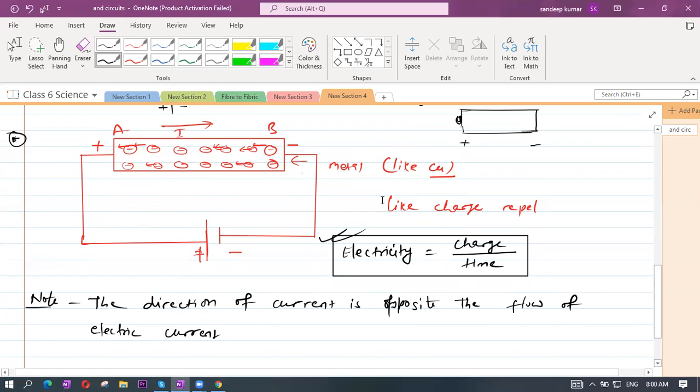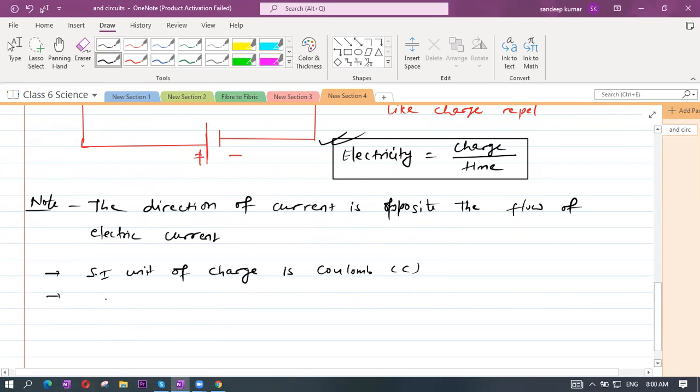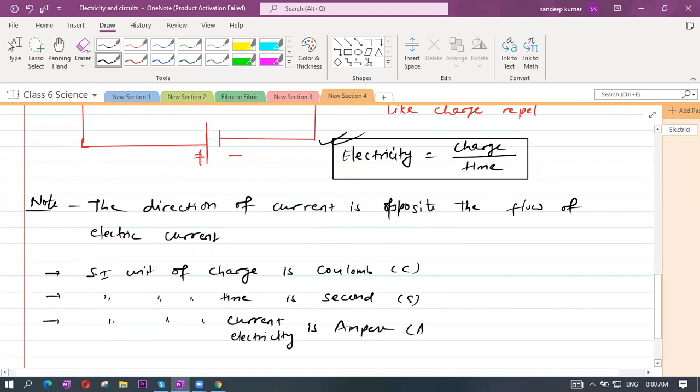Now you should also understand: the SI unit of charge is coulomb. We write it as capital C. Next, the SI unit of time is second. We write it with the notation s. And the SI unit of current electricity is ampere. We write it as A.